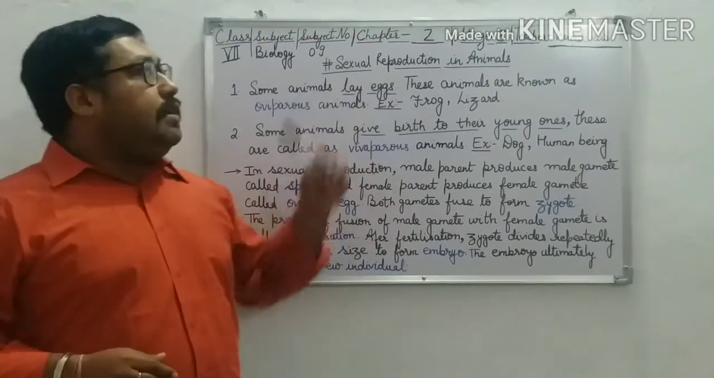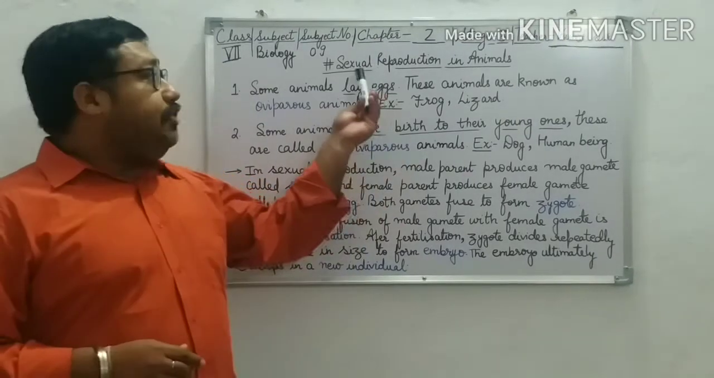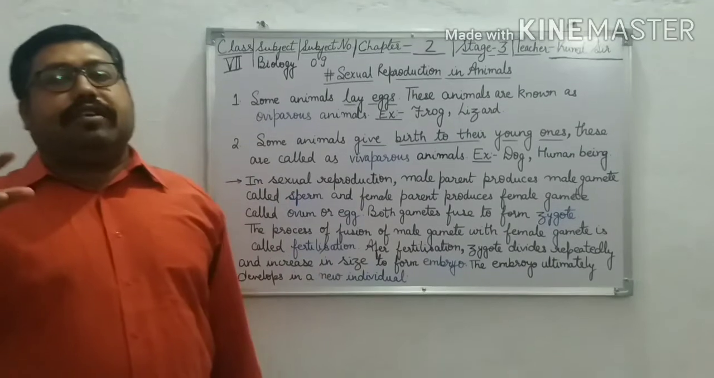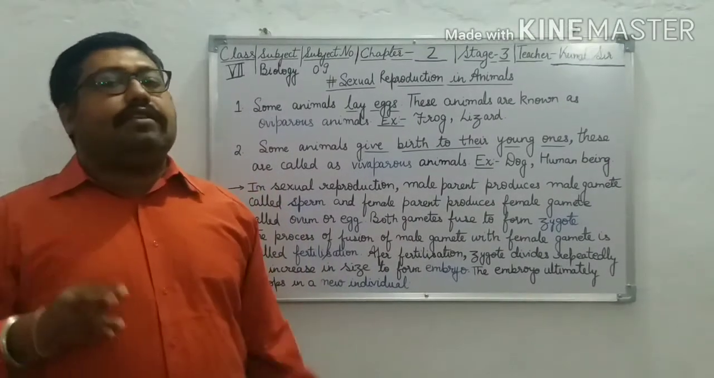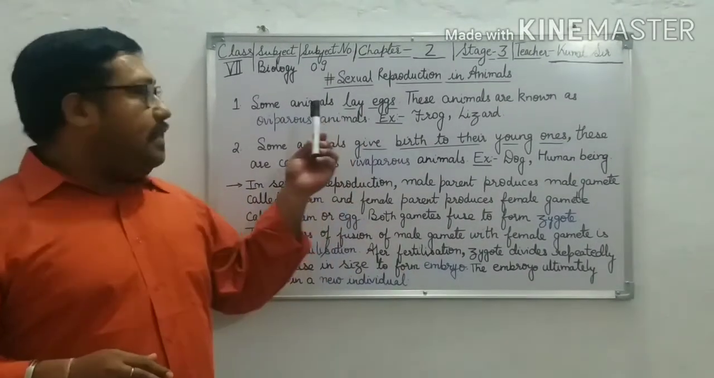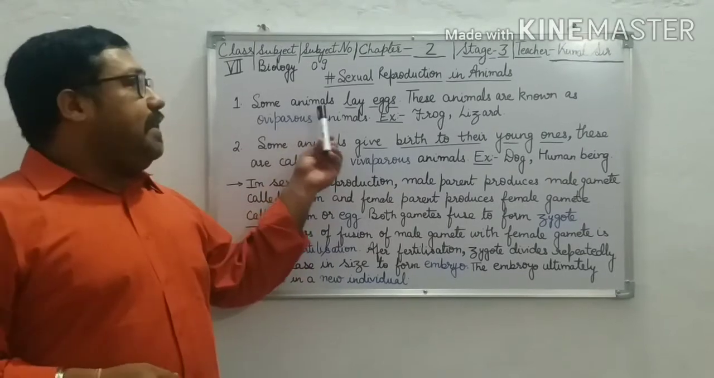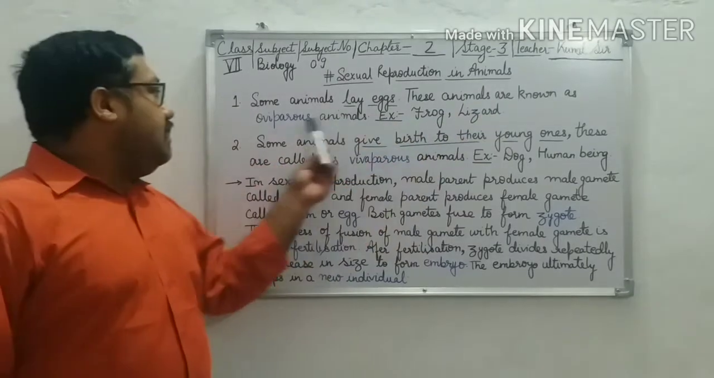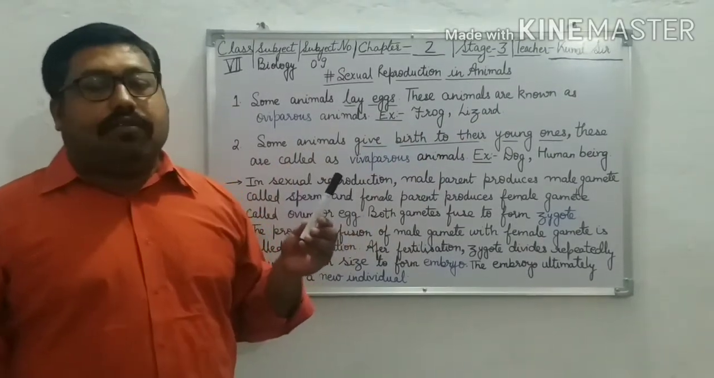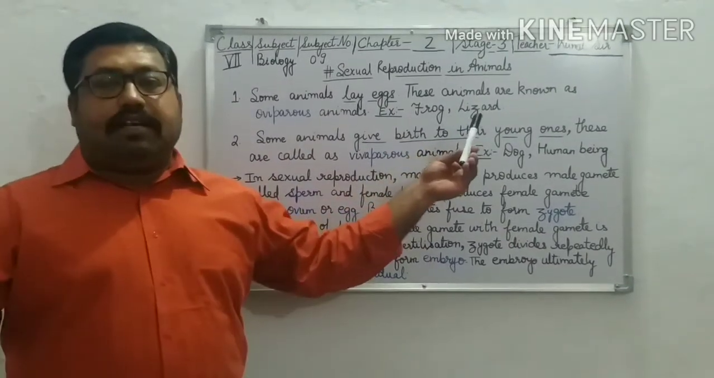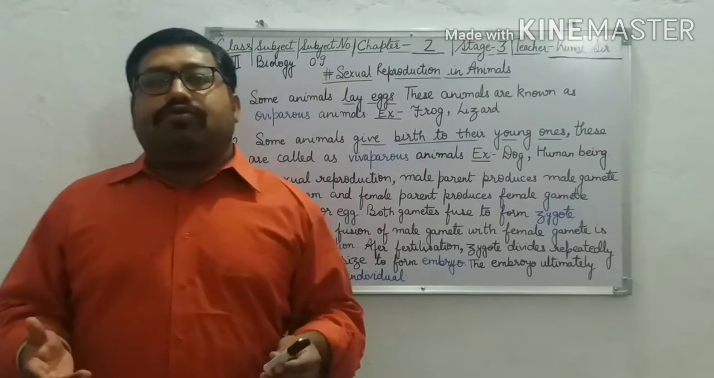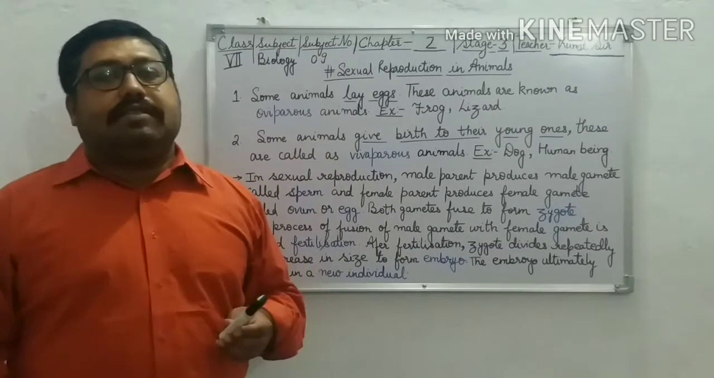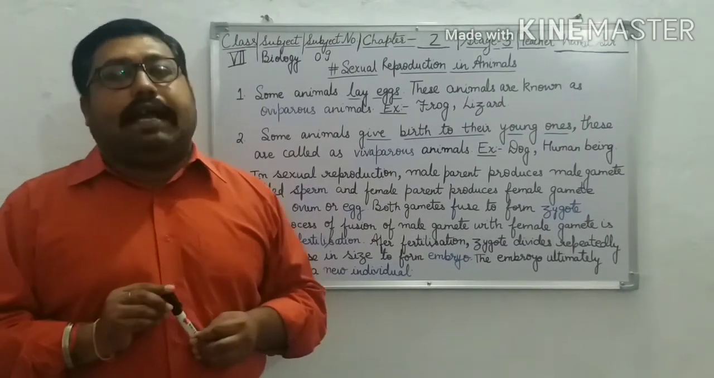Now let us start the topic of sexual reproduction in animals. What happens? Sexual reproduction in animals happens with two methods. First of all, some animals lay eggs, and these animals are known as oviparous animals. For example, frog and lizard. We all know which animals lay eggs. So those animals who lay eggs are known as oviparous animals.